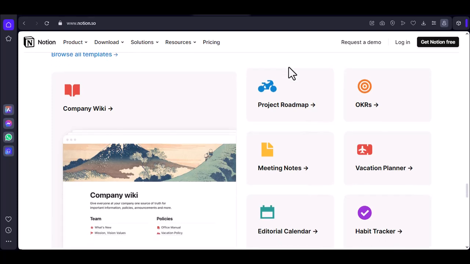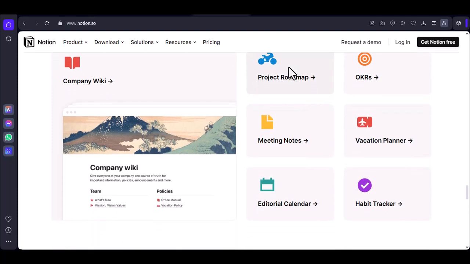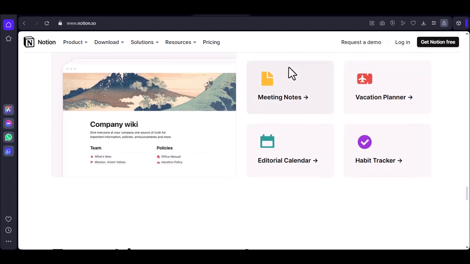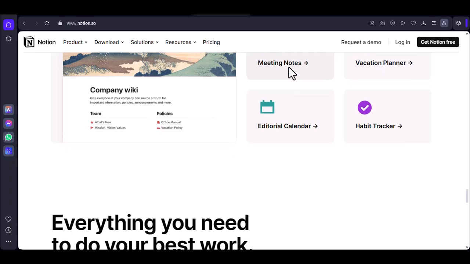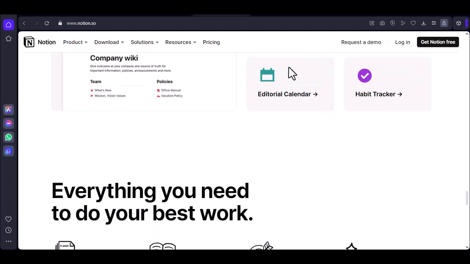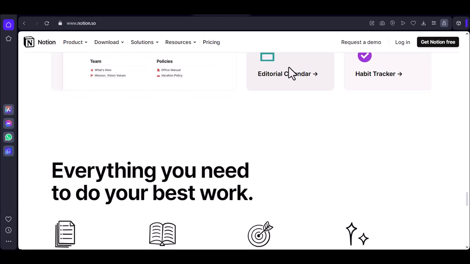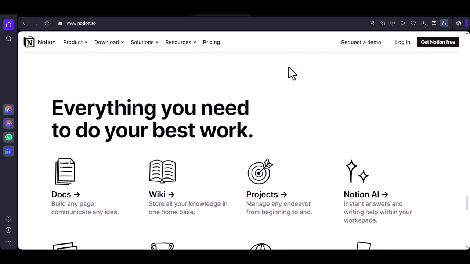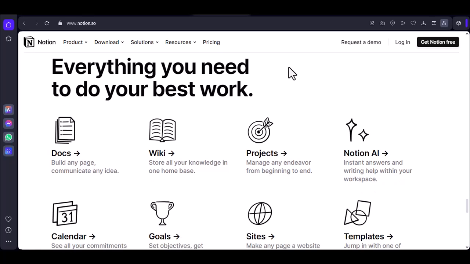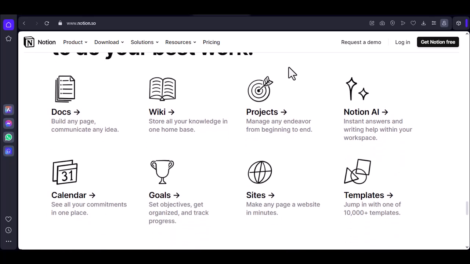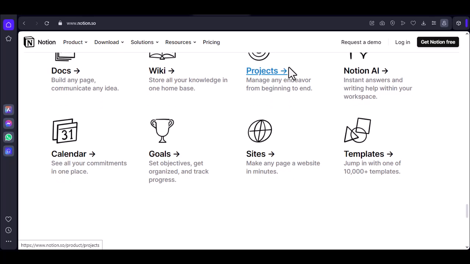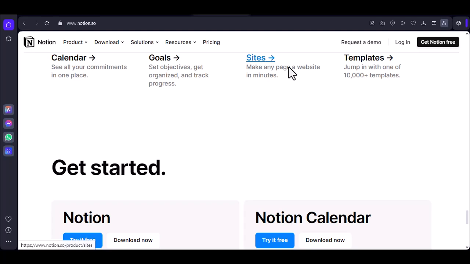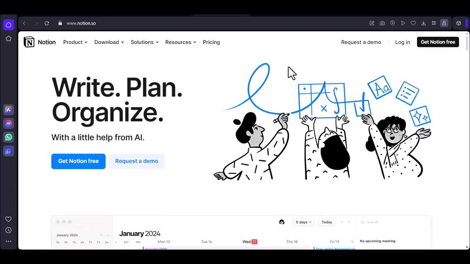Features. Obsidian excels at knowledge graph creation and exploration, while Notion is more versatile and can be used for a wider range of tasks. Customization. Obsidian offers more customization options through plugins and themes, while Notion provides a more streamlined experience out of the box. Choosing the right tool. The best tool for you will depend on your specific needs and preferences. If you value deep exploration of connections between ideas and a highly customizable experience, Obsidian may be the better choice.